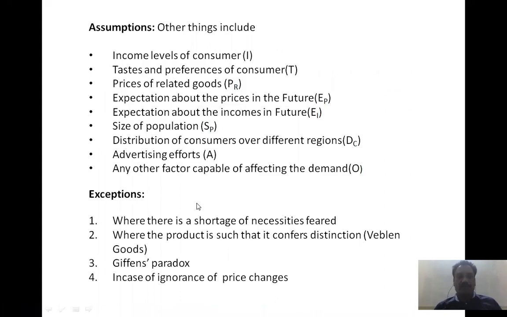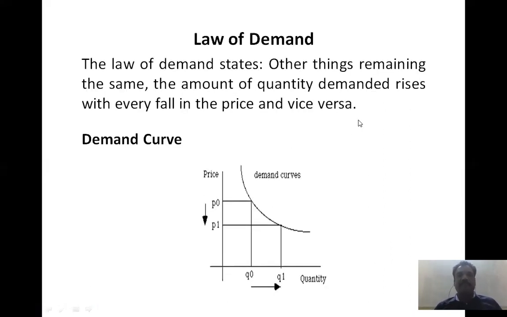What are the assumptions? See, this particular law holds good when other things remain the same, then only this law holds good. That means if the price goes up, the demand for the commodity will come down. If the price will come down, the demand for the product will go up. So this law holds good when other things remain the same.